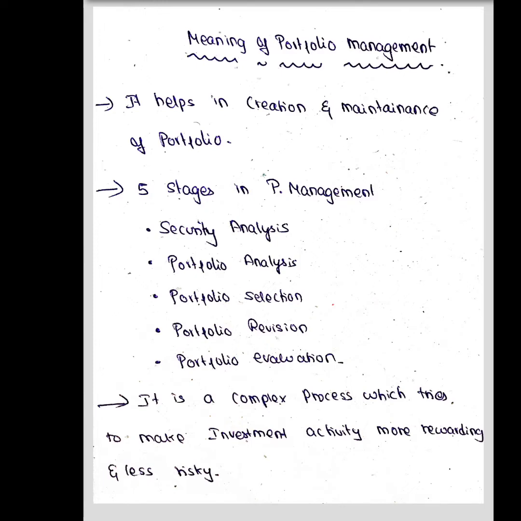See the last point: it is a complex process which tries to make investment activity more rewarding and less risky. Here they are mentioning it is a very complex process. Obviously it's a complex process because we have so many calculations. For return I use mathematical techniques, and for calculating risk I use statistical techniques.